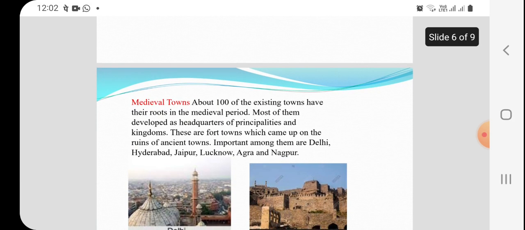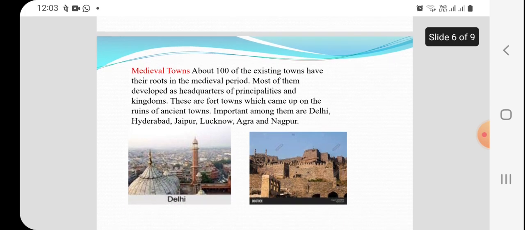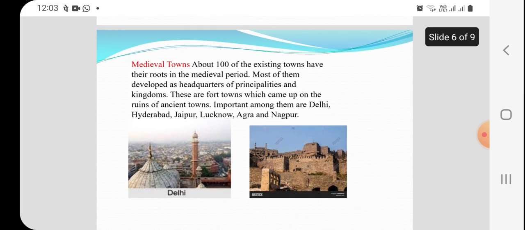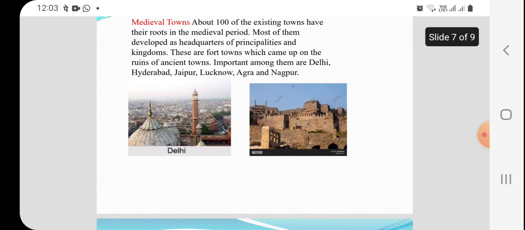Next, medieval towns. About hundreds of the existing towns have their roots in the medieval period. Most of them developed as headquarters of principalities and kingdoms. These are the towns which came up on the ruins of ancient towns. Some important ones were built during the Mughal period. Important among them are Delhi, Hyderabad, Jaipur, Lucknow, Agra, and Nagpur.